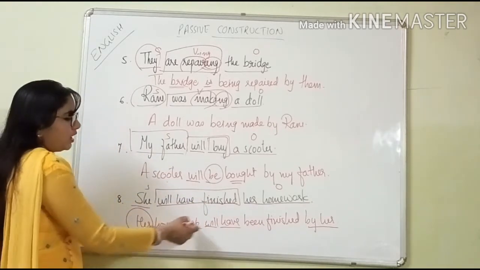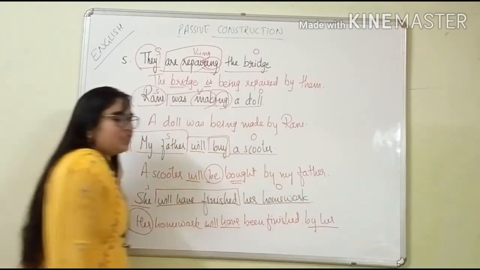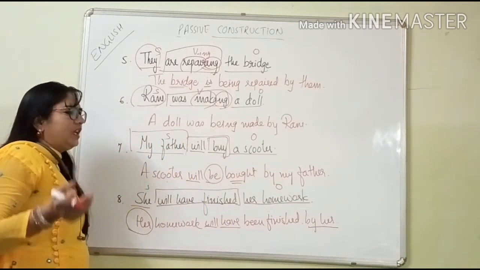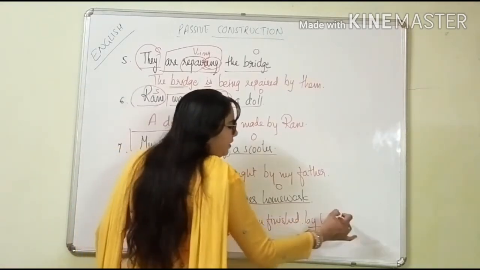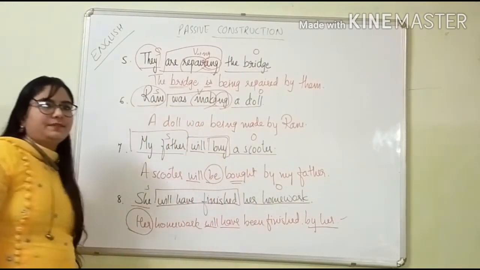See, "Her homework will have been finished." This much is also correct. But don't keep any doubt and just write down, "Her homework will have been finished by her." This is also the correct one.